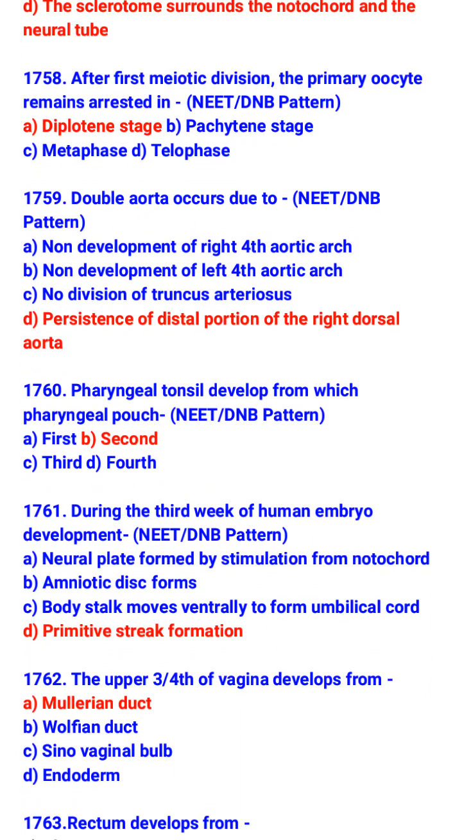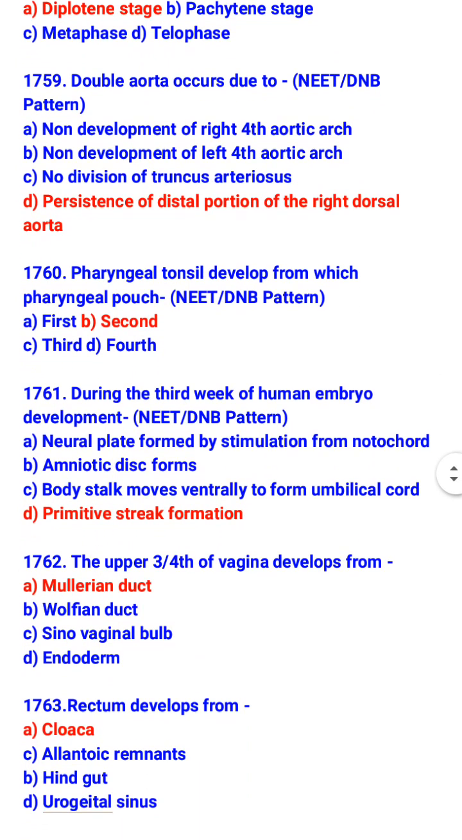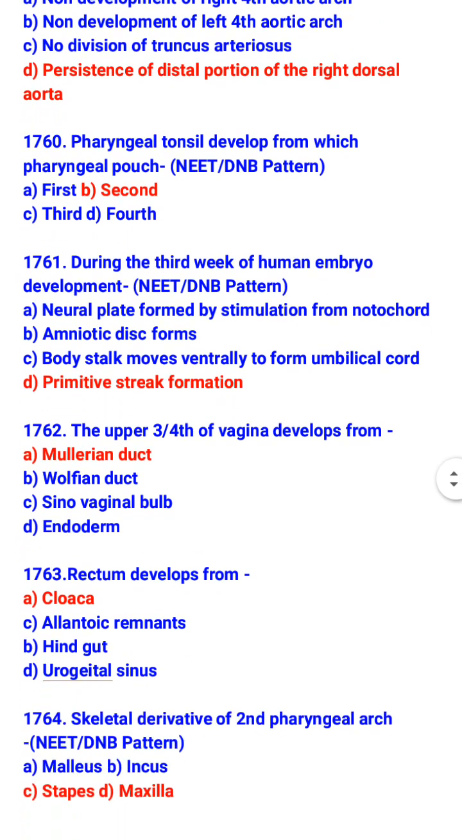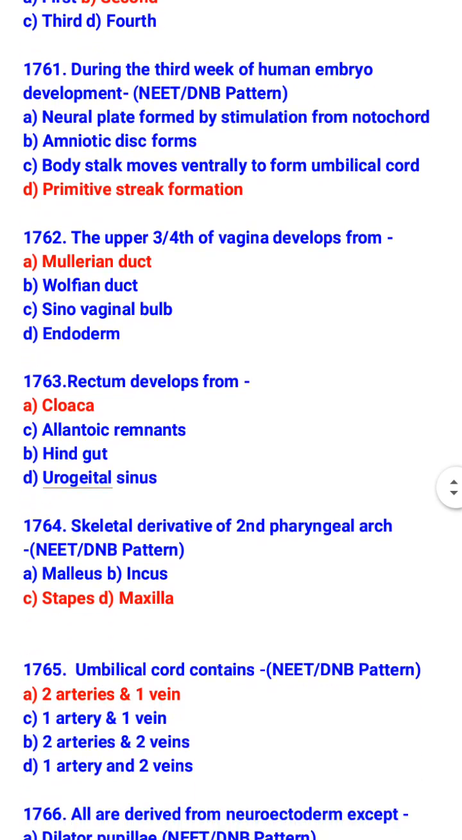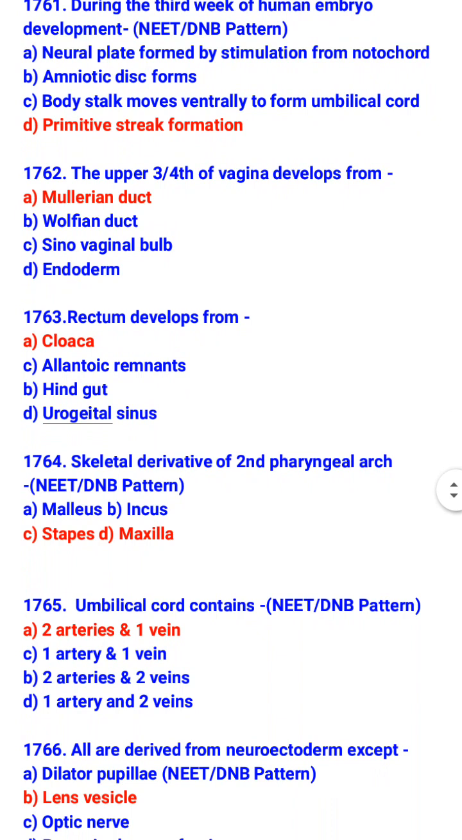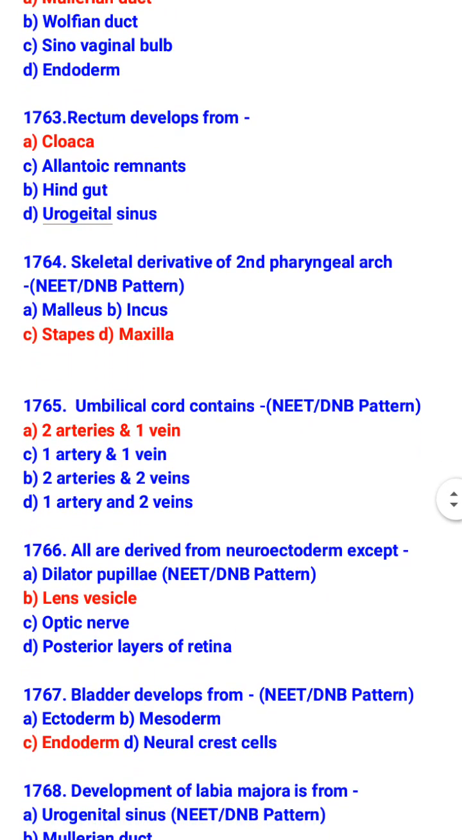Pharyngeal tonsil develops from which pharyngeal pouch? Second. During the third week of human embryo development, primitive streak formation occurs. The upper three-fourths of vagina develops from Mullerian duct. Rectum develops from cloaca. Skeletal derivatives of second pharyngeal arch are stapes and styloid process. Umbilical cord contains two arteries and one vein.